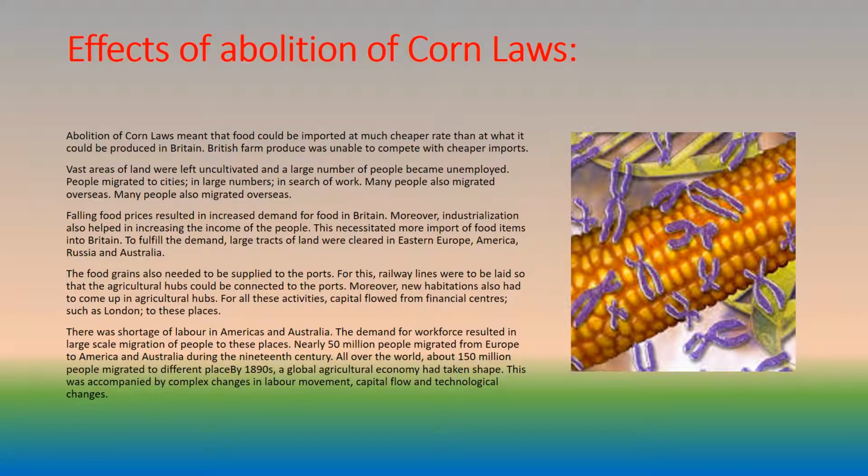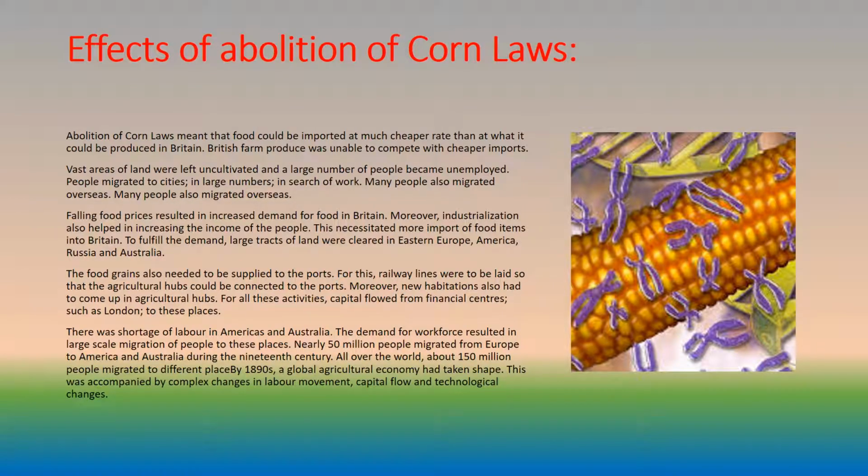Falling food prices resulted in increased demand for food in Britain. Moreover, industrialization also helped in increasing the income of the people. This necessitated more import of food items into Britain. To fulfill the demand, large tracts of land were cleared in Eastern Europe, America, Russia, and Australia.